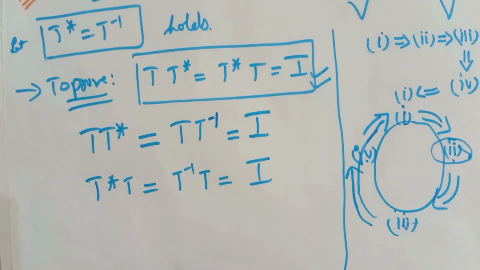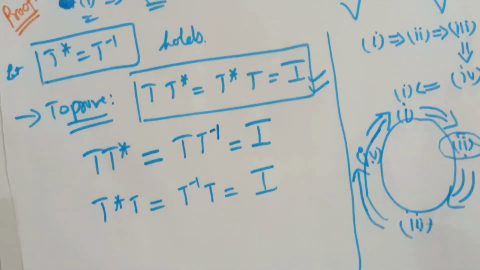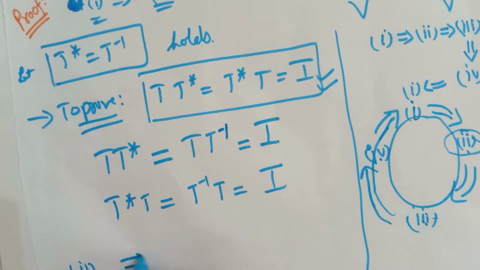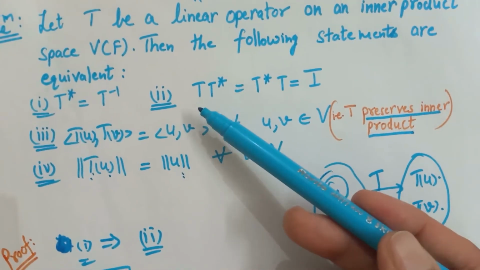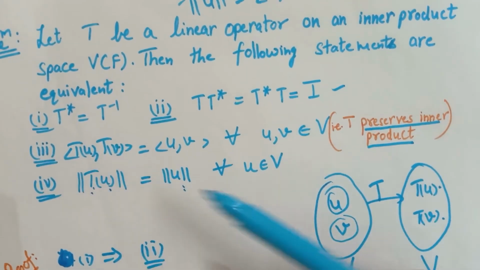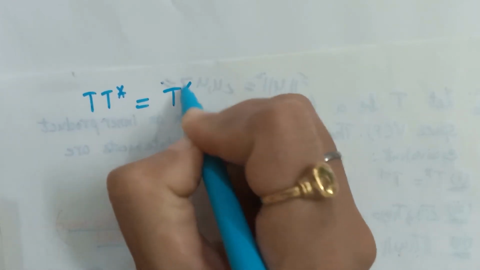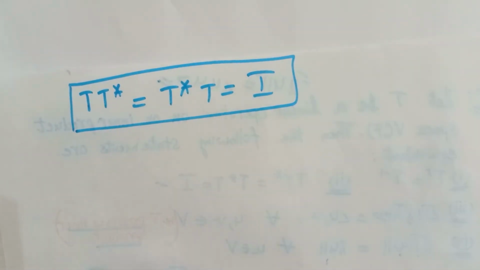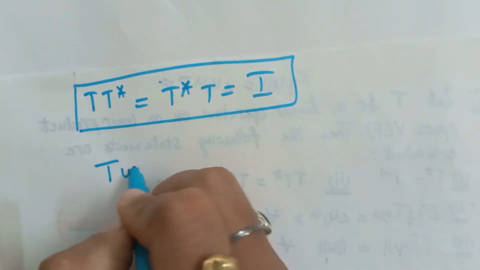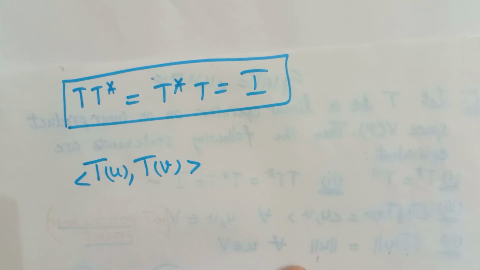Now let's consider that second implies third. Now we'll prove second implies third. So that means now we will consider that this condition holds, and we will prove that T preserves inner product. So T star is equal to T star T equal to identity, and we have to prove that inner product of images of U and V is equal to inner product of U and V.